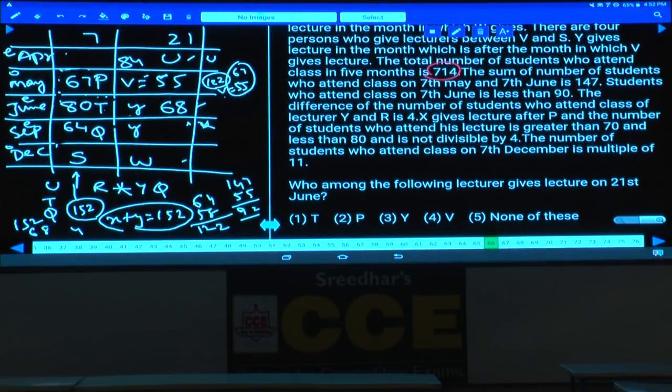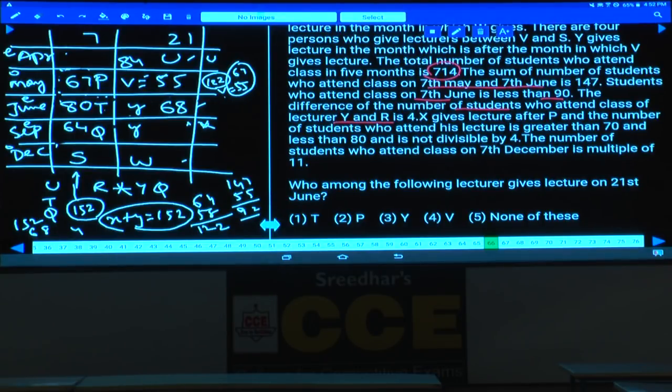Sum of the number of students who attend on 7th May and 7th June is 147. Out of which 7th June is lesser than 90, it is 80. And the difference of the number of students who attend classes between Y and R is 4. Y and R is 4.